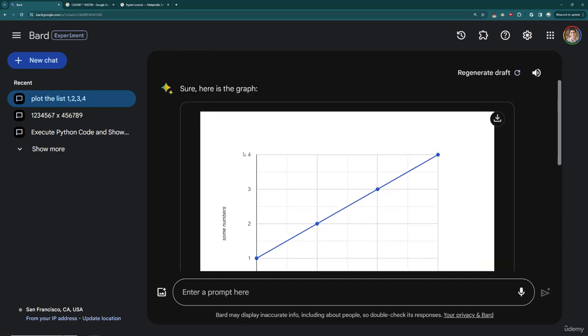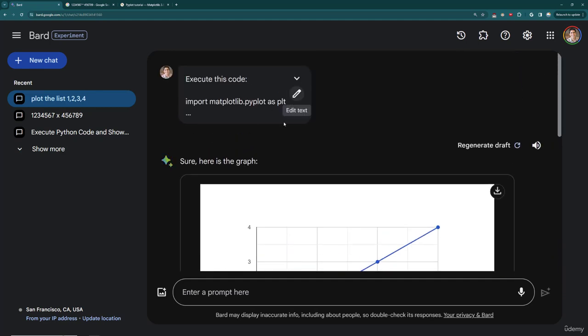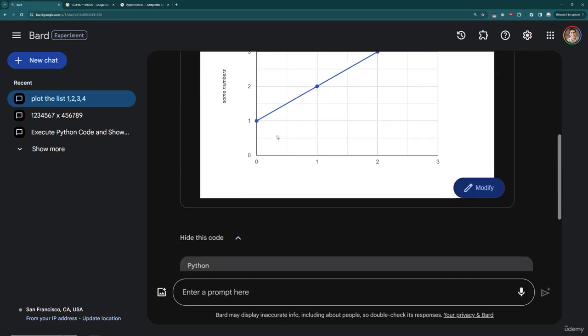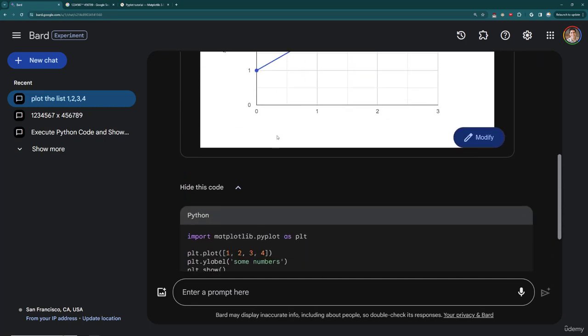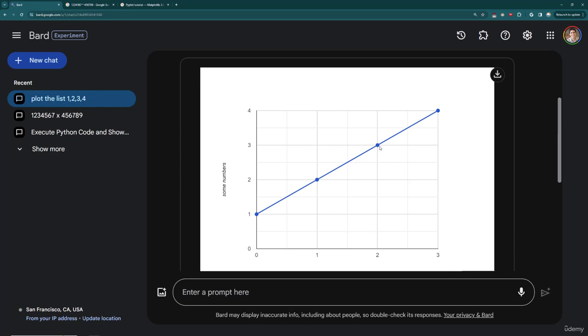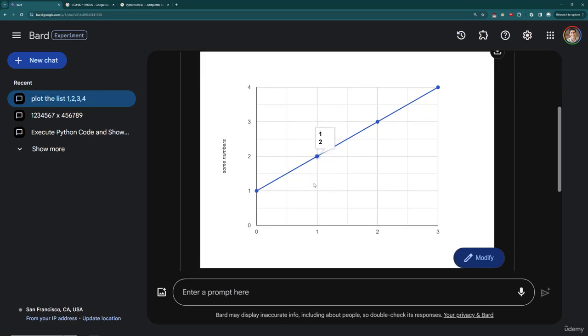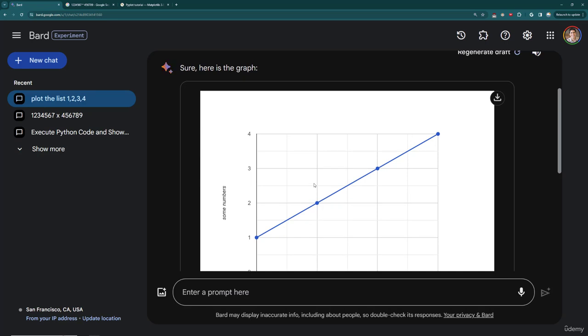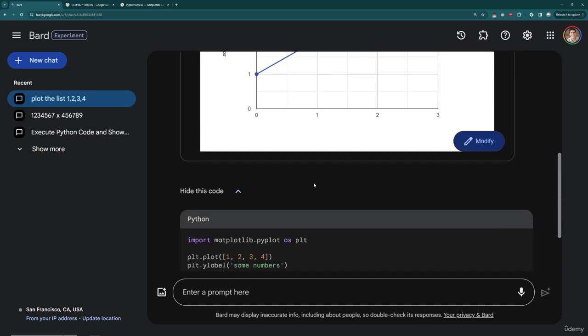Again, this is not technically an officially supported part of Google's Bard, but you can expect it to be officially supported and announced in the future because it's technically already doing it on the back end. You can see it worked for us. There just haven't been any sort of official blog post announcements, at least at the time of this filming, that it's able to execute the code that you provide rather than the code that it generates internally. But this is a very powerful tool. I would encourage you to play around with it, see how you can prompt.